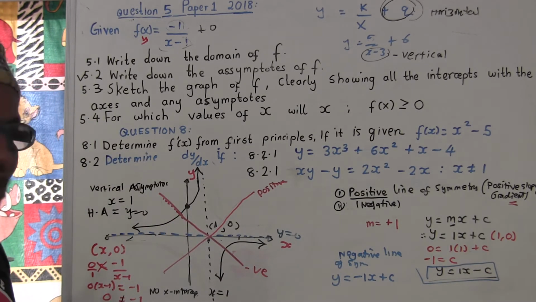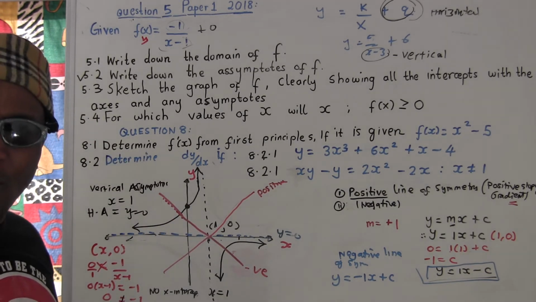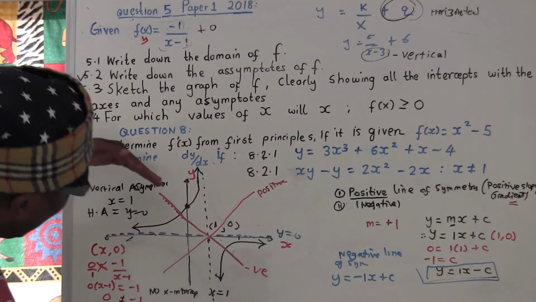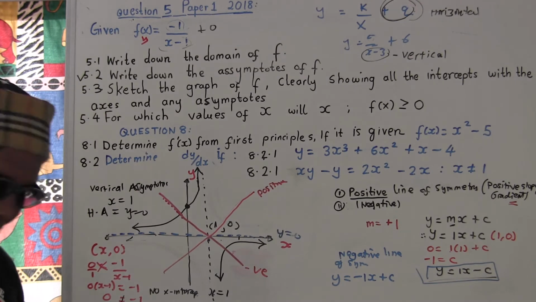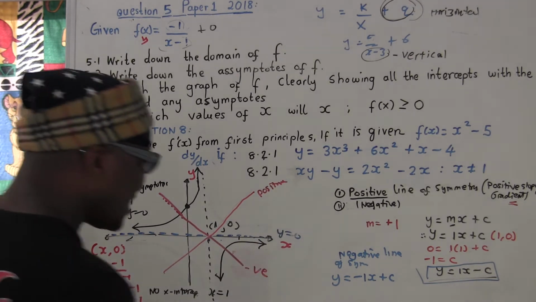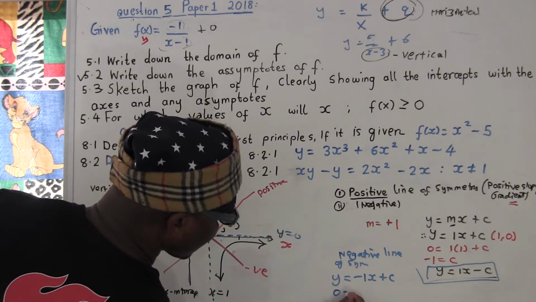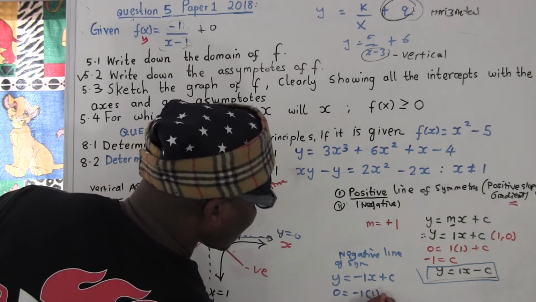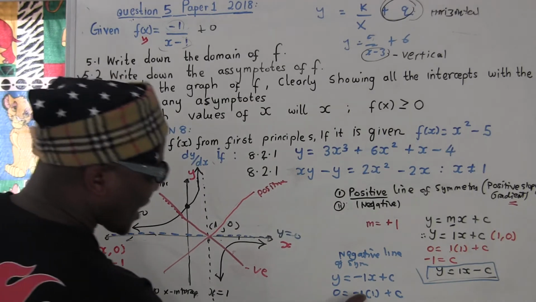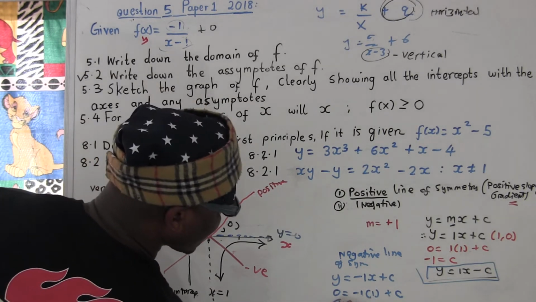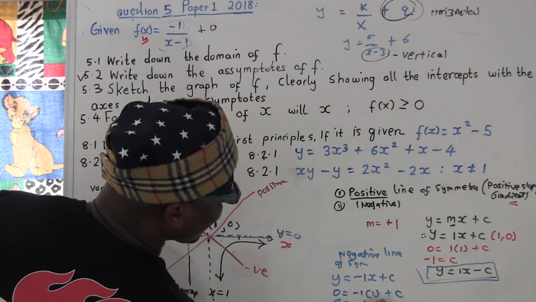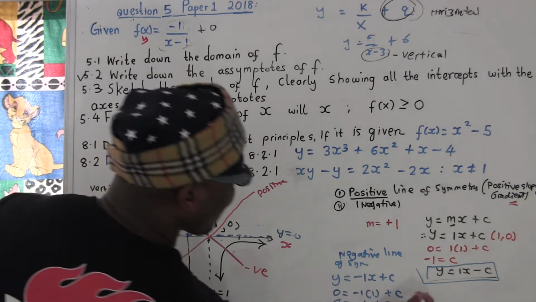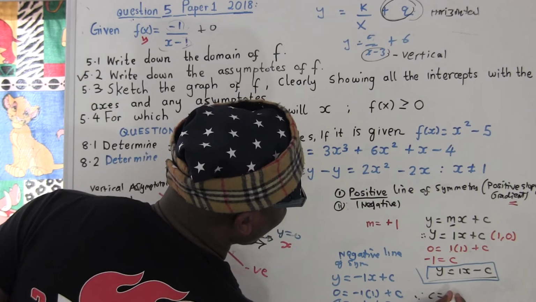Do we know any coordinate? Oh yeah, easy, man. Which one? Right here, man. 1, 0. So 1, 0 is going to go right there. So you put y equals 0, negative 1, and x equals 1, plus c. So negative 1 times 1 is negative 1. So 0 equals negative 1 plus c. Oh, so it goes over and is going to be positive 1. So our c equals positive 1.